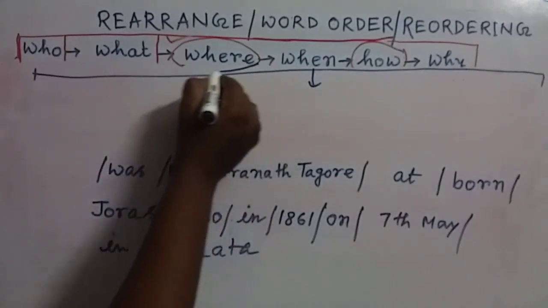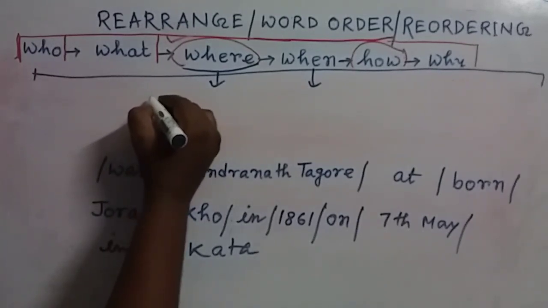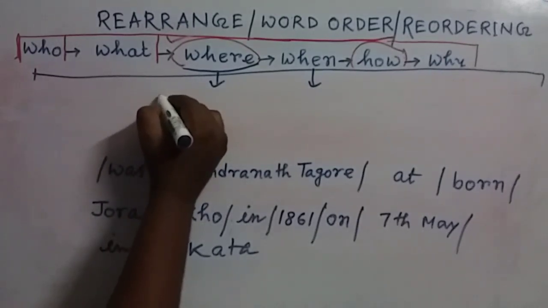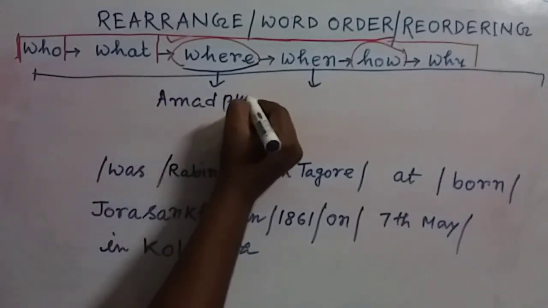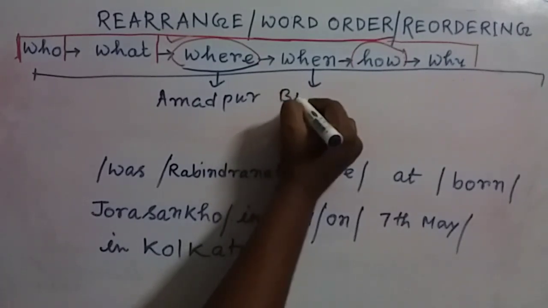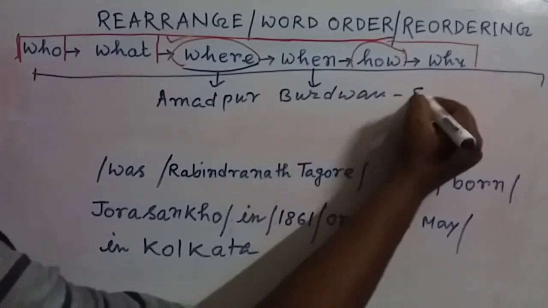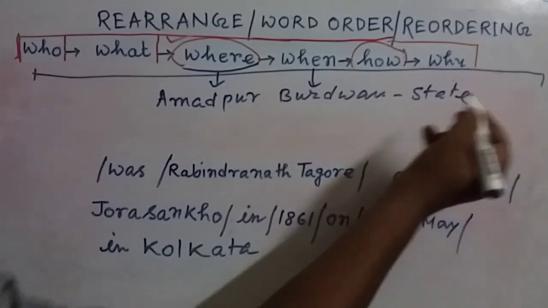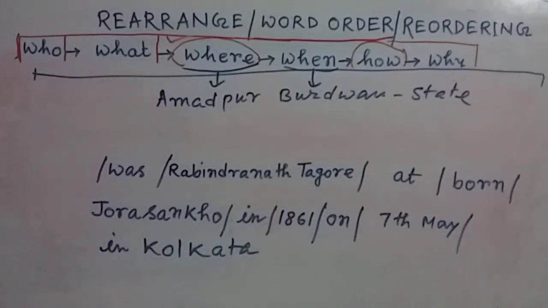Suppose where. In this part, in a sentence, you can see there is the name of the village, then the district, then the state. Or in this part, you can see more than one time phrase, just like this one.